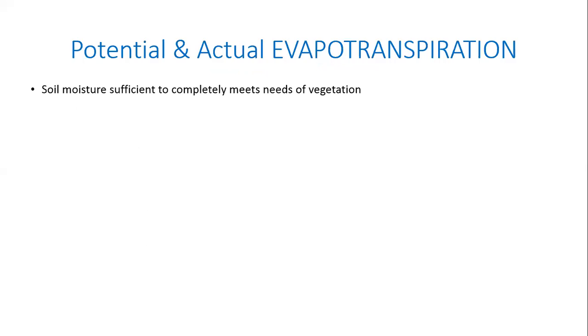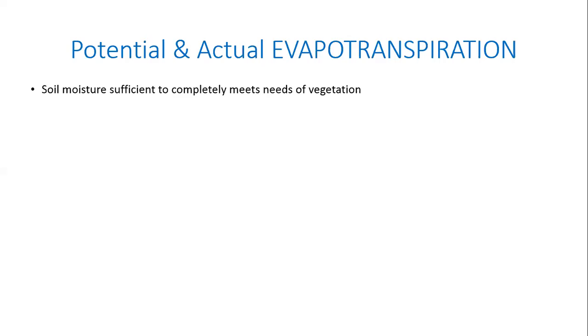So potential evapotranspiration is when the soil moisture available is able to successfully satisfy the demands of the vegetation, right? I had different kinds of plants, each of which requires moisture to varying extents. If I have two different plants, one plant will require a lot of water, the other plant will require less water, and so on, right?